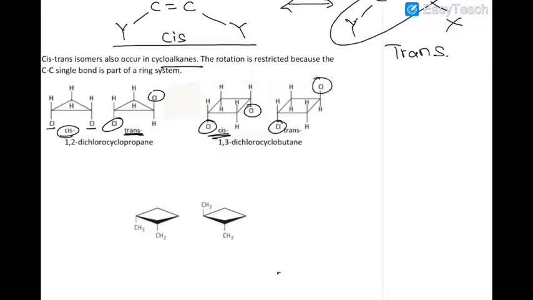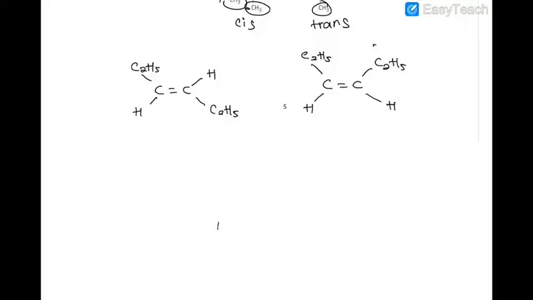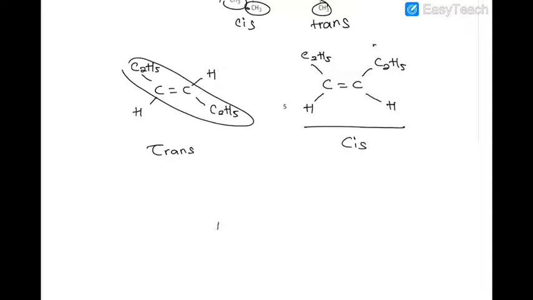Here the Cl is on the opposite side, trans. Here as well you have a ring system. Same side, cis, opposite side, trans isomer. Again, another example: same side, cis, opposite side, trans.